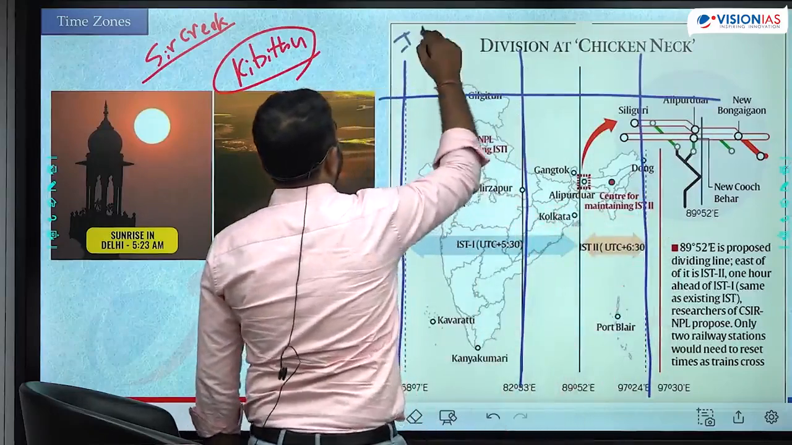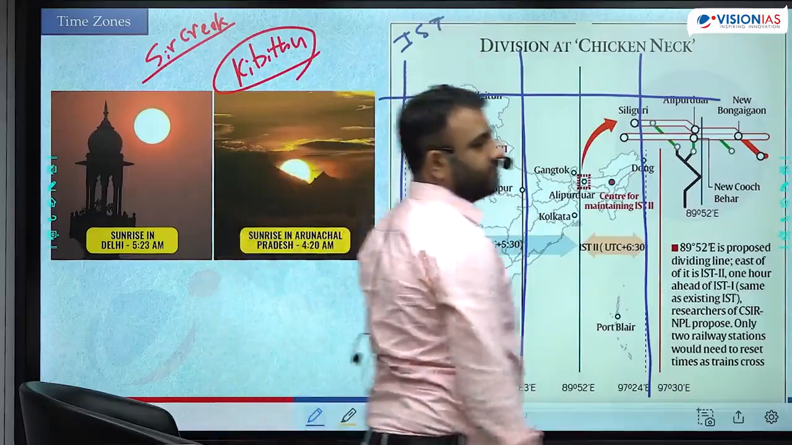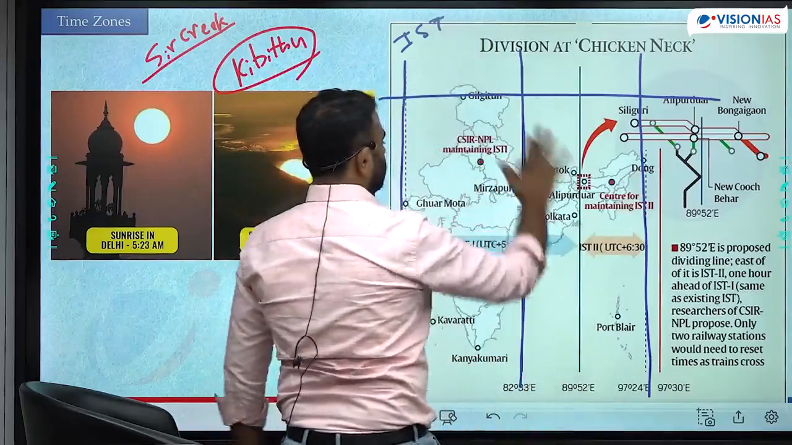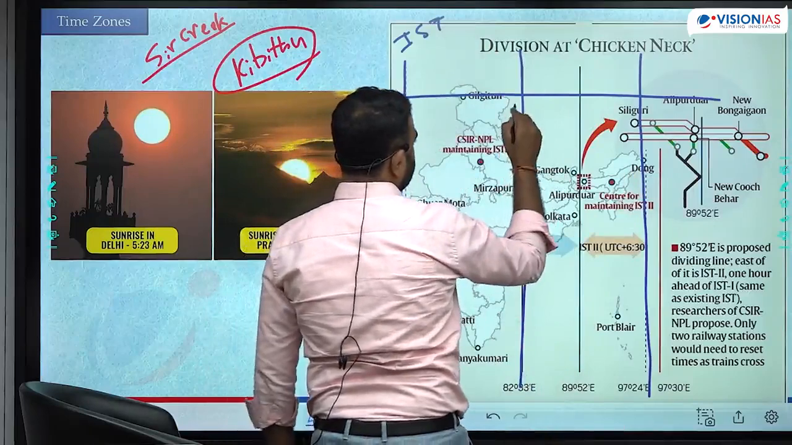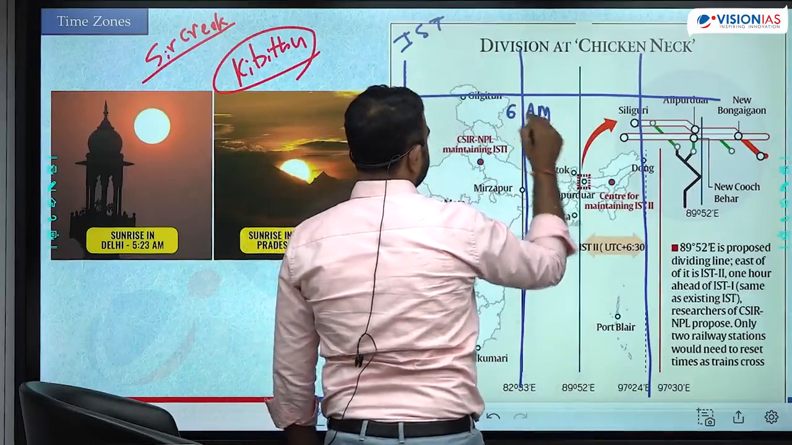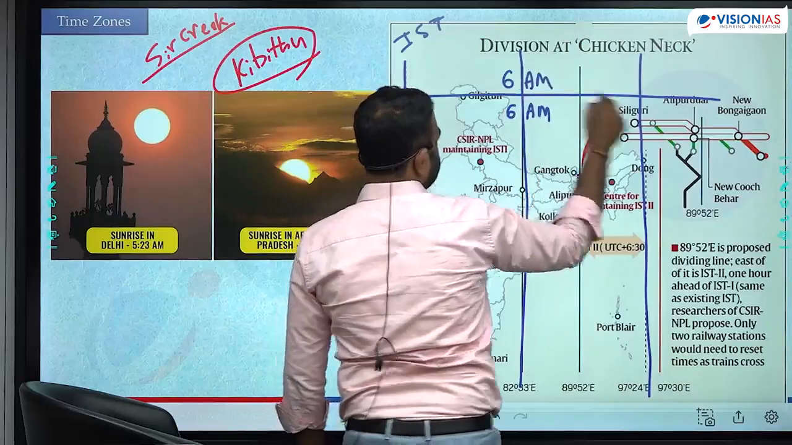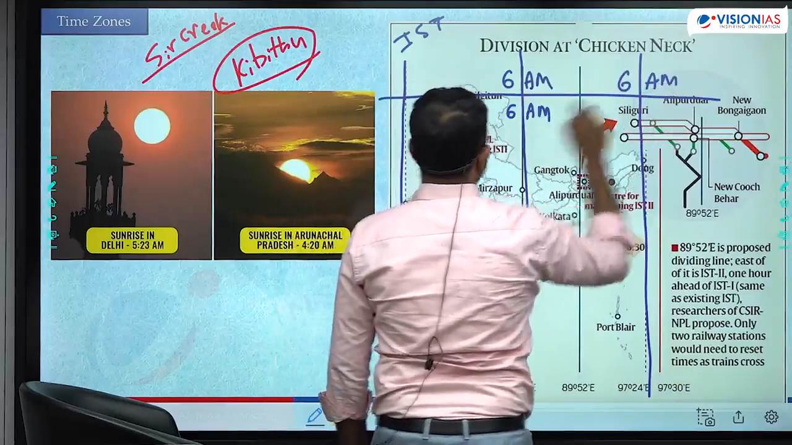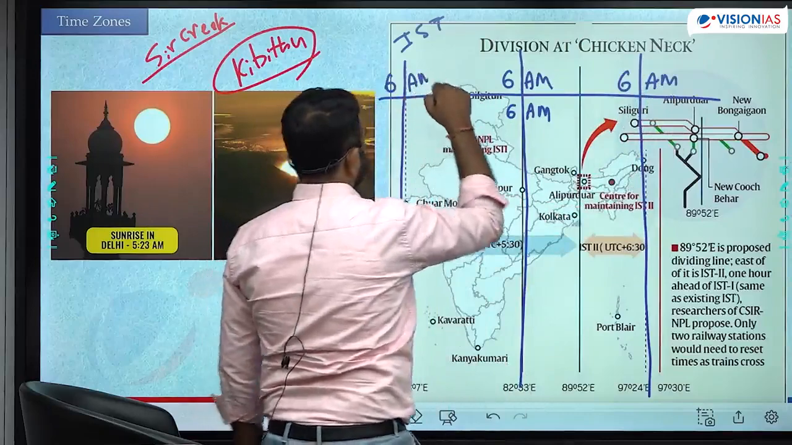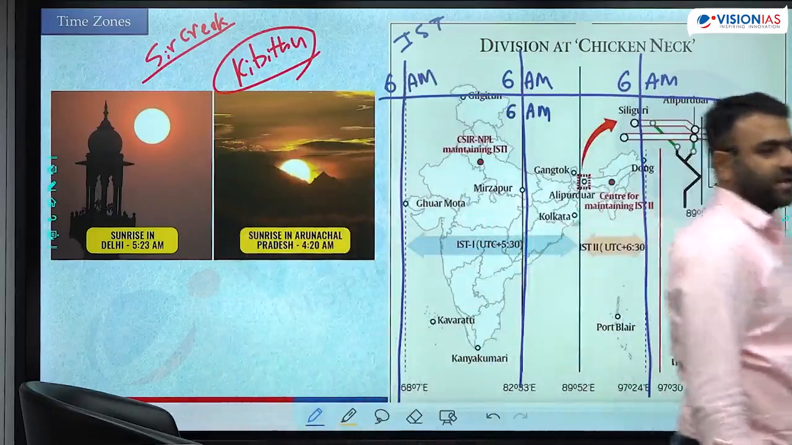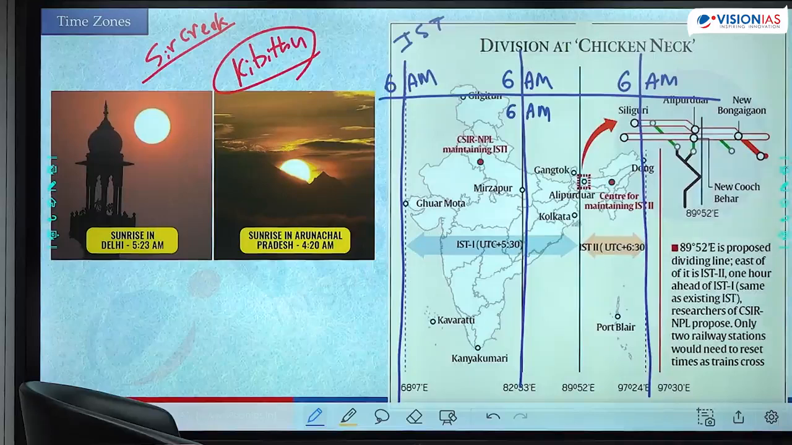IST, Indian Standard Time. Everywhere it is same, and that is the time at Mirzapur. Let's say the local time at Mirzapur is 6 a.m. Here IST is 6 a.m. Is that right? Everywhere the time is same. Mirzapur में जो time होगा पूरा इंडिया में all over same time होगा.